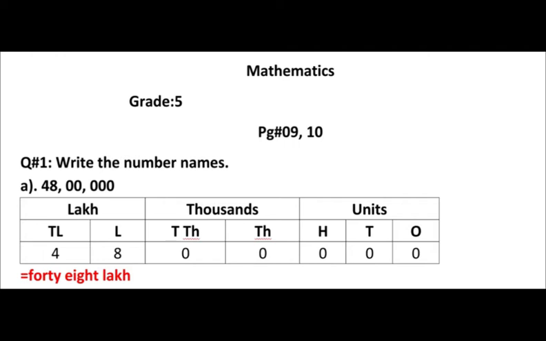So we have completed a period here. The next one again 0 in thousands and 0 in 10,000s, 8 under lakh and 4 under 10 lakh.